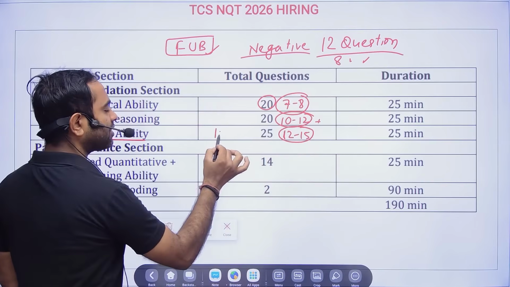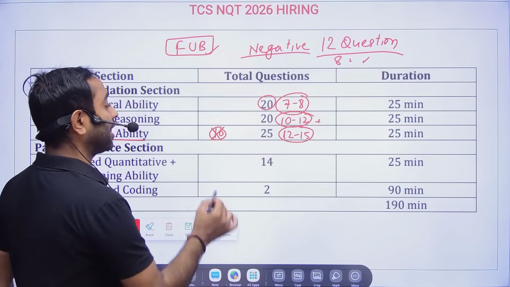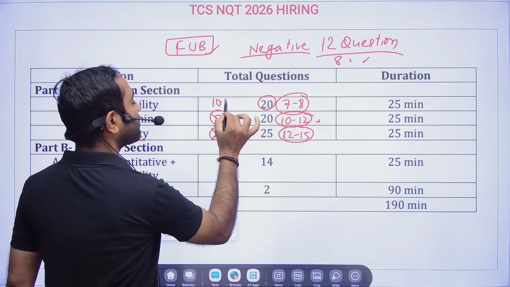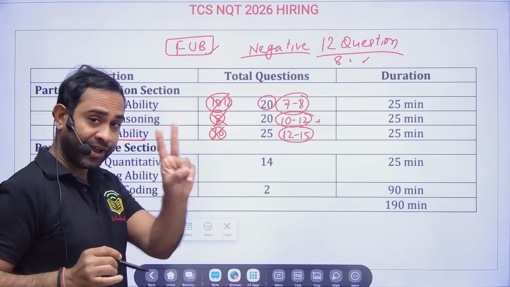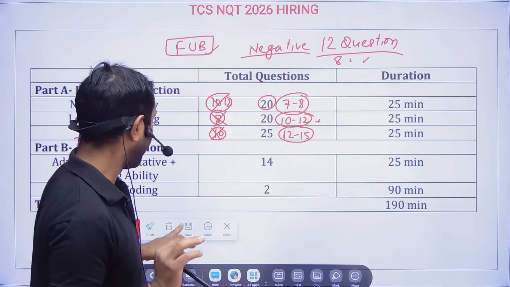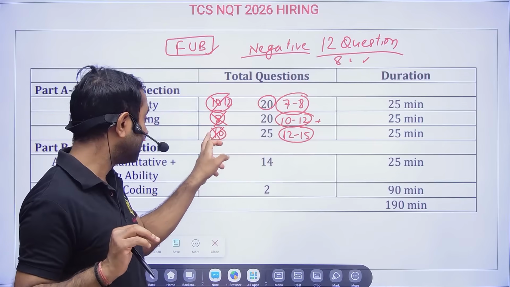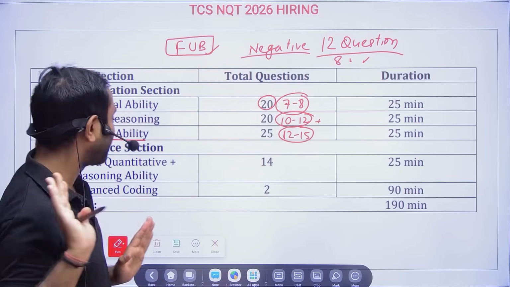See, 10 questions if you do not do, I am not telling you that you don't do, I'm just telling you 10 questions you can leave from here, 8 questions you can leave from here, 10 to 12 questions you can leave from here. It doesn't mean you have to leave. There are two aspects of taking things in our life. One is this many you have to do, this many you don't have to do. You have to leave this many questions, and then definitely you will get a little motivated.